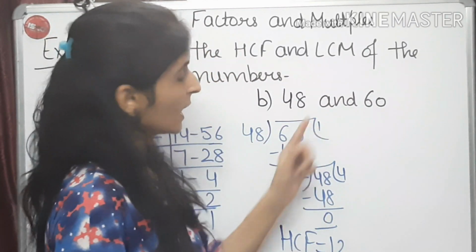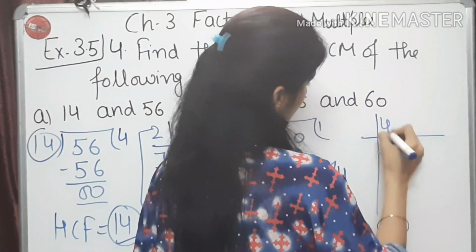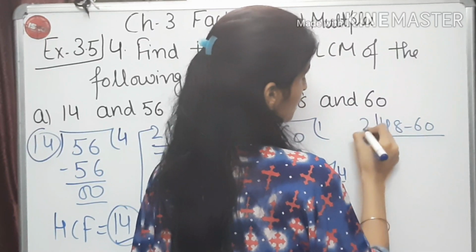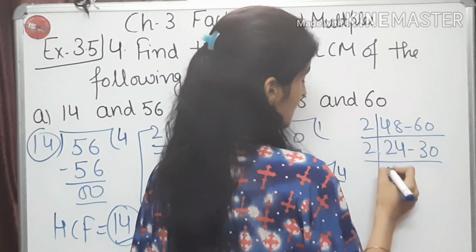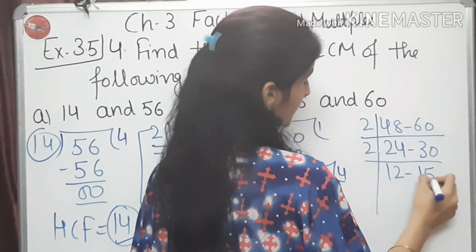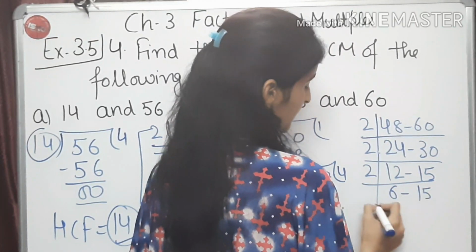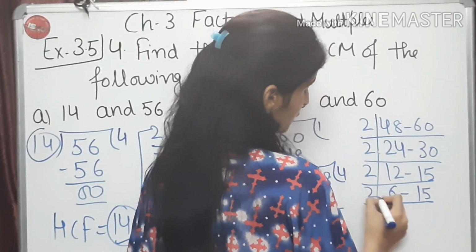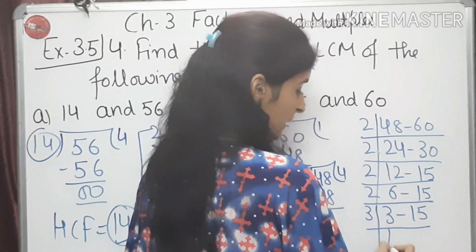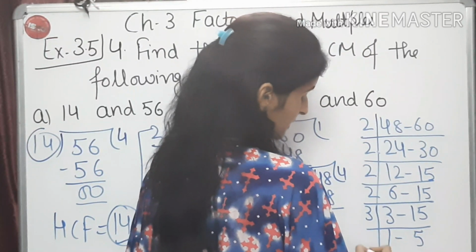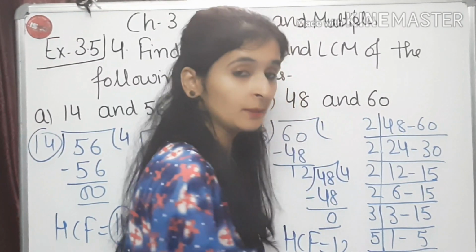It means our HCF will be 12. Right? Now I will find the LCM by common division. 2 24s are 48. 2 30s are 60. 2 12s are 24. 2 15s are 30. 2 6s are 12 and 15 will remain as it is. 2 3s are 6 and 15 will remain as it is. 3 1s are 3 and 5 will remain as it is. Then 1 will be as it is and 5 1s are 5.